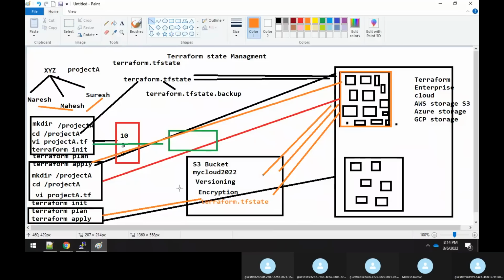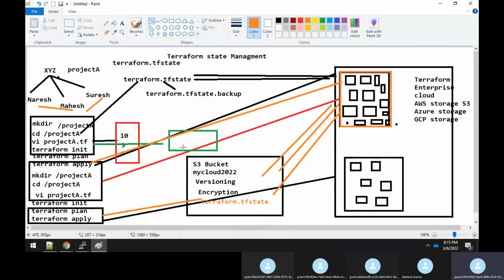Clear, sir? Is it clear, sir? Yes, yes. Okay. Now a problem comes here. Again, there are many problems. What is the problem again?